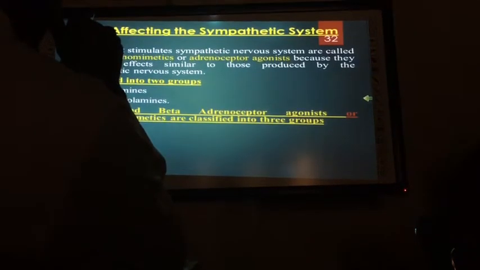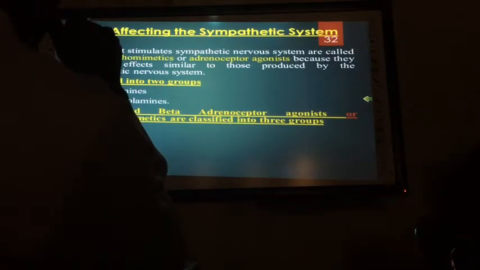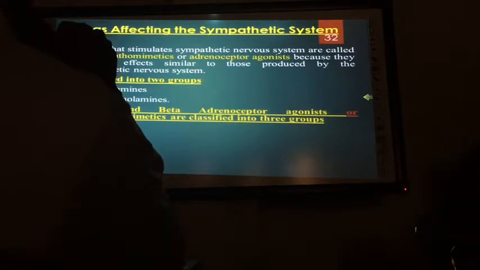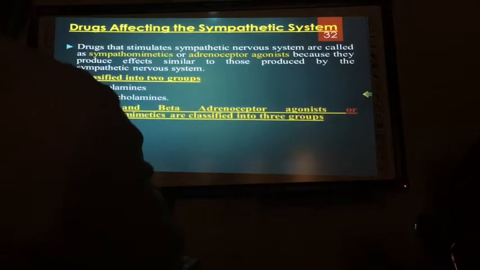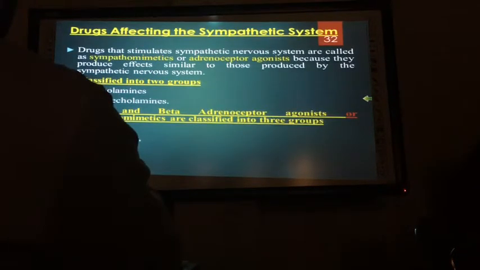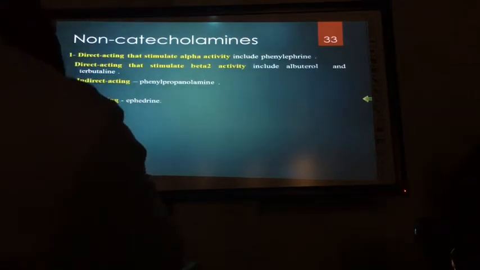Sympathetic drugs, drugs that stimulate the sympathetic nervous system, are called sympathomimetics or adrenergic receptor agonists. They are classed into catecholamines and non-catecholamines, and alpha and beta adrenergic receptor agonists. Depending on their mechanism of action, they are classified into three groups: direct acting, indirect acting, and dual acting.